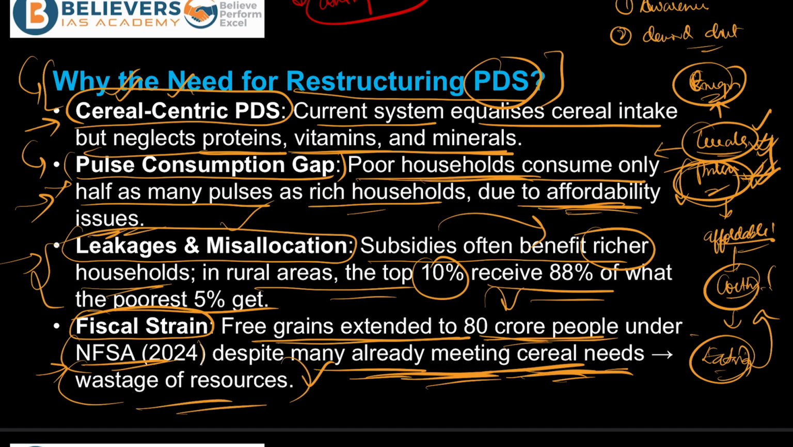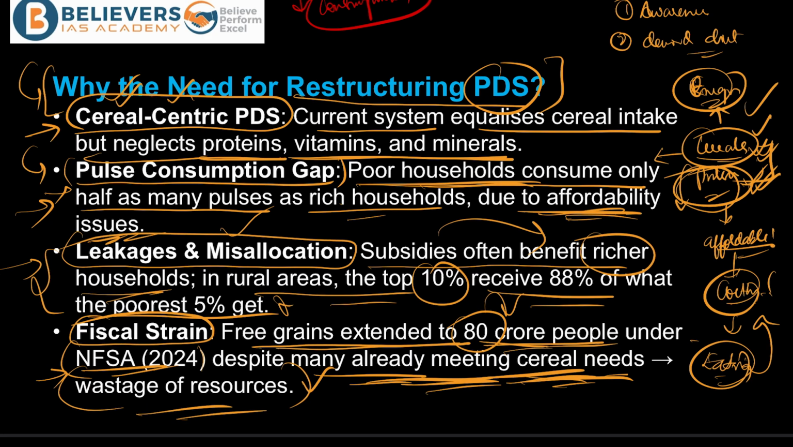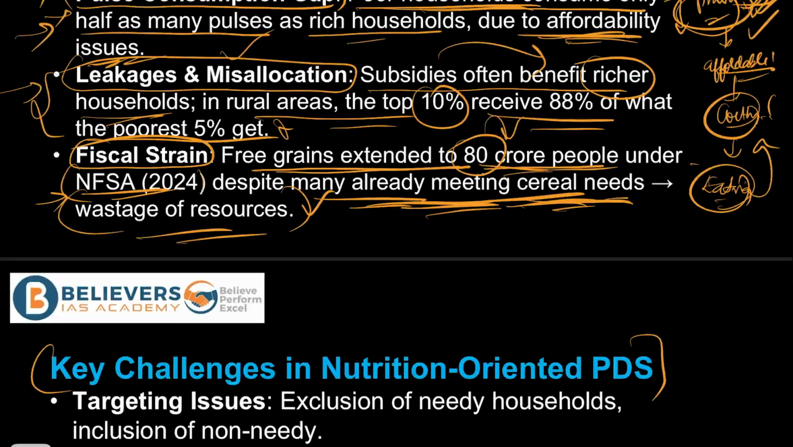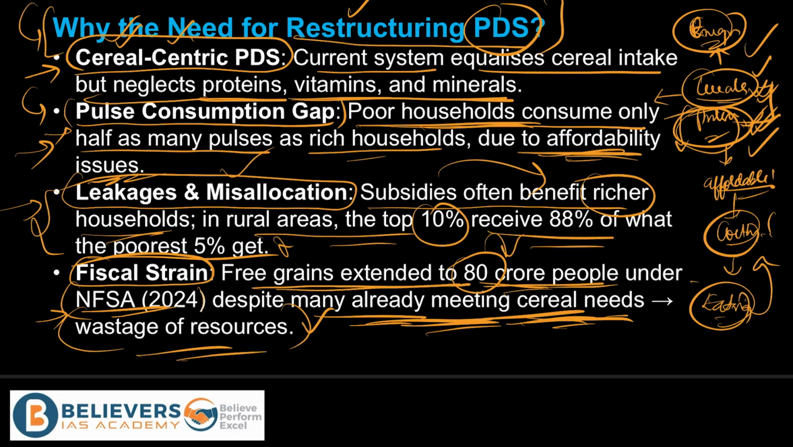So instead of this repetition of giving free grains to the same 80 crore, probably that investment could have gone into pulses procurement, or into more storage units to store these pulses, which could have been utilized by the government. So these are some of the important points on why we need the restructuring.